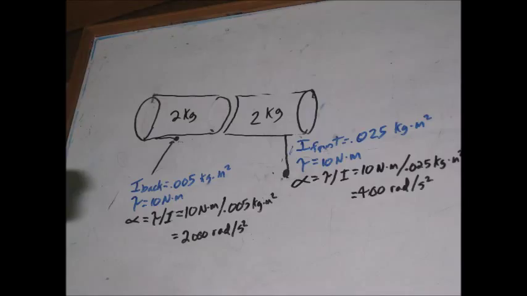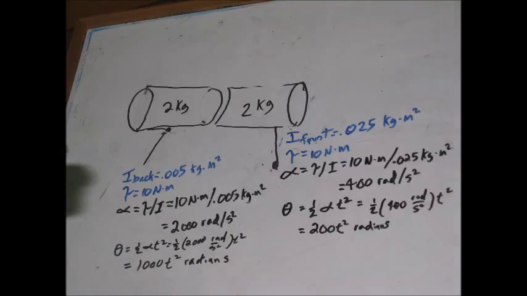Let the cat core muscles have 10 Newton meters of torque. Then the front half acceleration is torque divided by inertia, or 10 divided by 0.025, or 400 radians per second squared. Similarly, the back half is 10 divided by 0.005, or 2,000 radians per second squared.